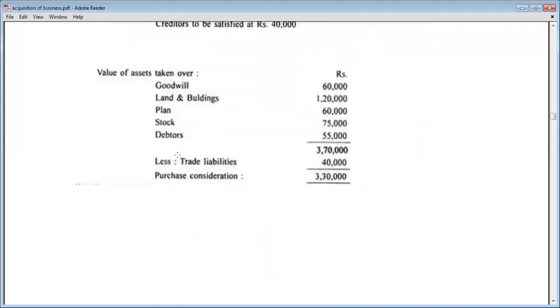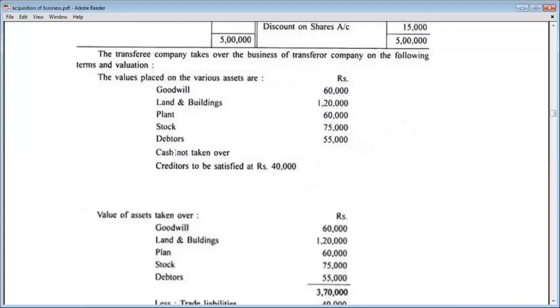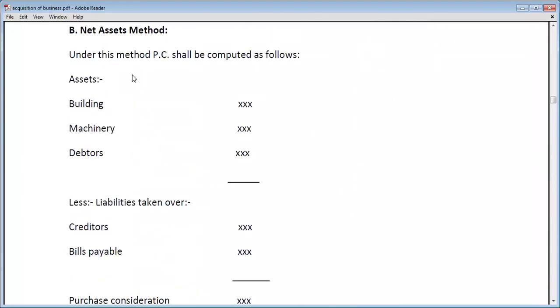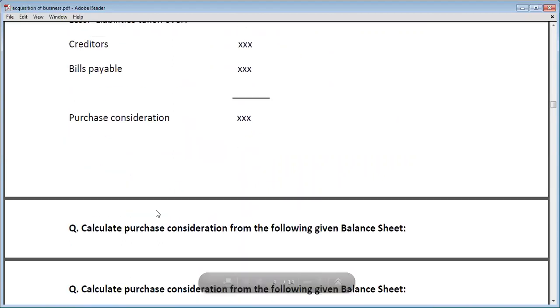So let's start the solution. What will be the amount of purchase consideration? In the case of the net assets method, what do we have to do? We have to take into consideration all the assets taken over by the purchasing company and deduct all the liabilities taken over by the purchasing company.